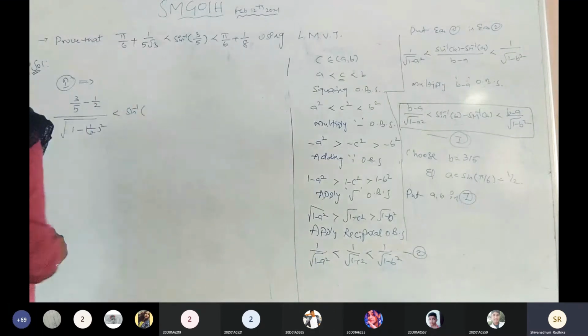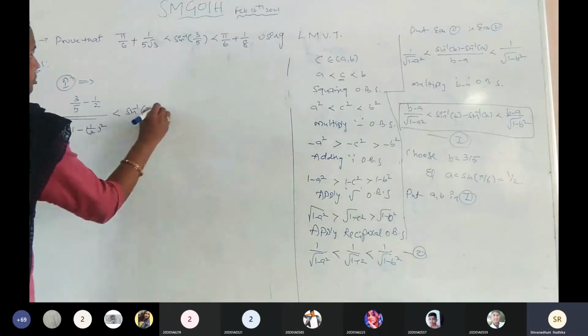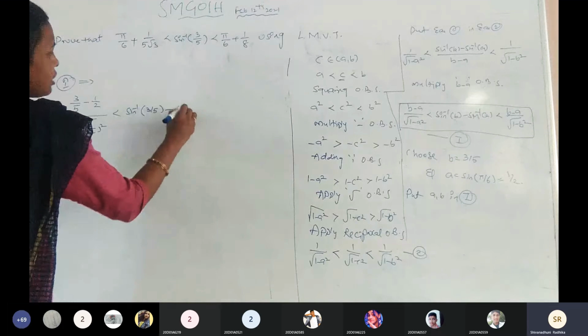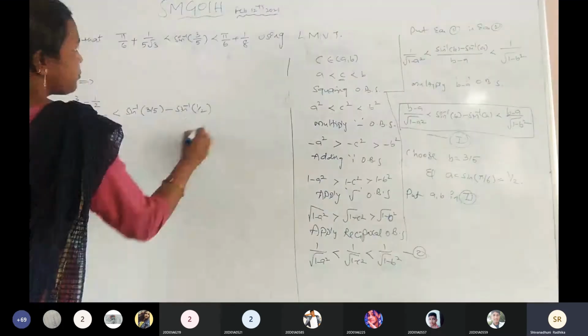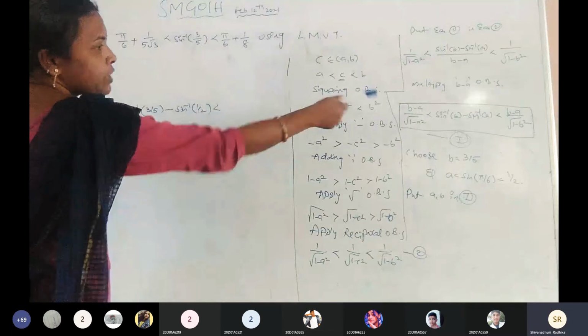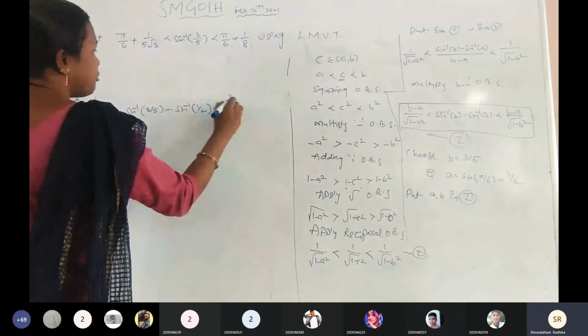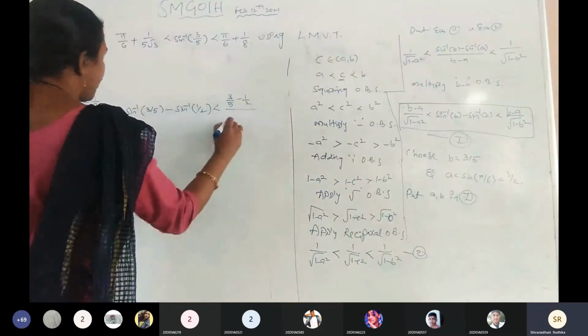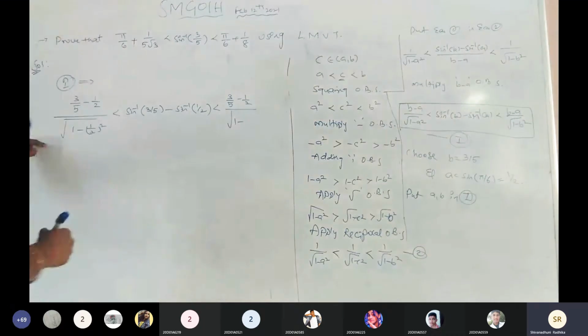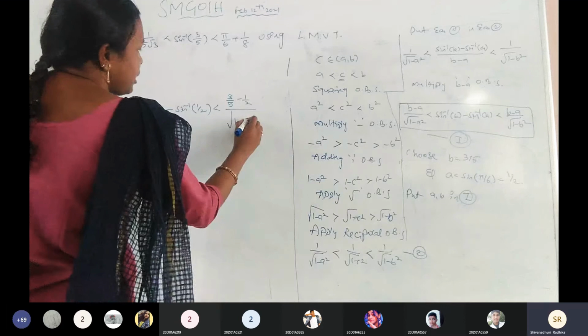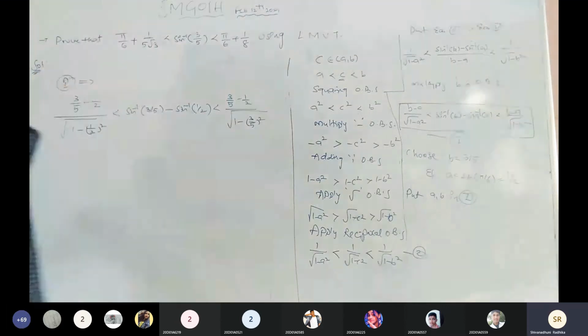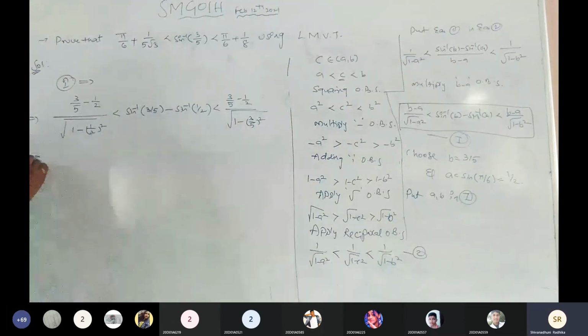Which is less than sine inverse of B. B is what here? 3 by 5 minus sine inverse of A. What is A here? 1 by 2, and is less than B minus A. Again 3 by 5 minus 1 by 2 by under root of 1 minus B square. What is B value here? 3 by 5. 3 by 5 whole square. Is it clear? Again, I am going to write the simplification here.